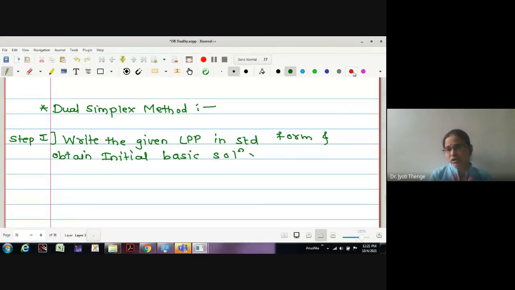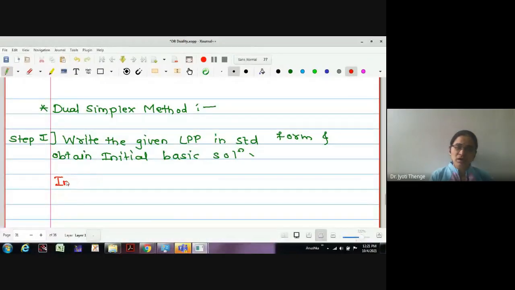The shortcut we are going to use is, if one of the constraints is greater equal type, then we will write it in less equal form by multiplying by a negative sign.